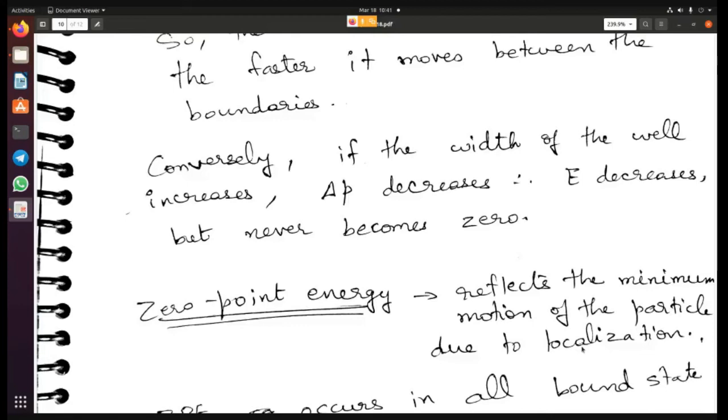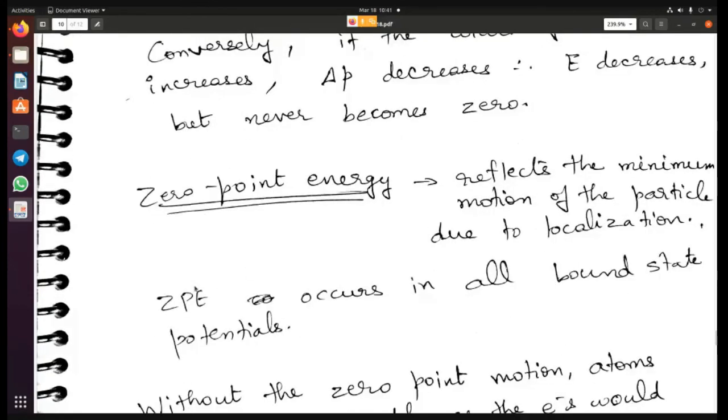The energy cannot be 0. So 0-point energy occurs in all bound state potentials. Every bound state potential that we will encounter will have a 0-point energy, meaning the minimum energy will not be equal to 0, but will be some finite quantity, and that is called the 0-point energy.